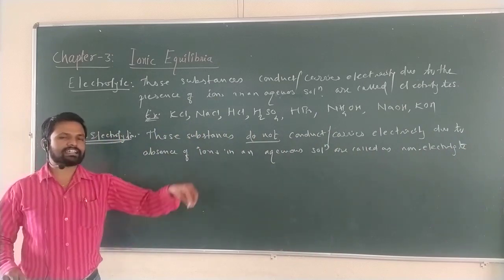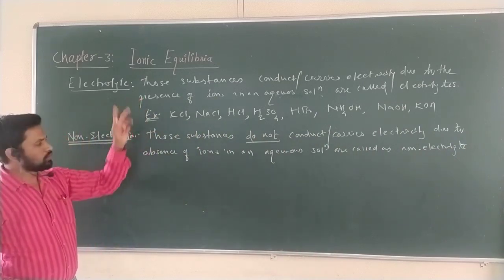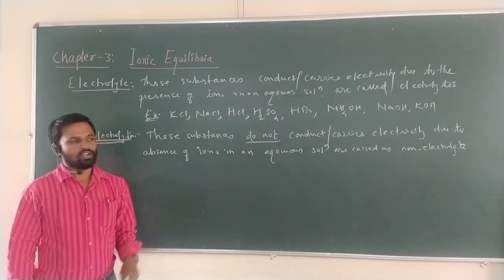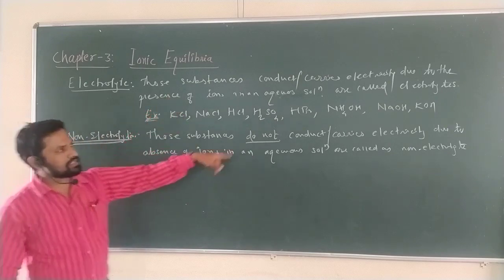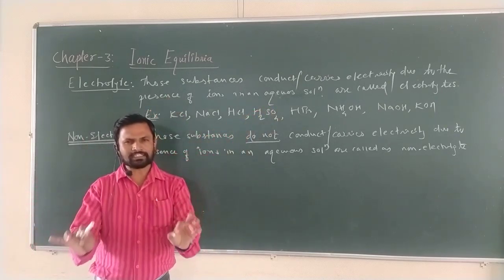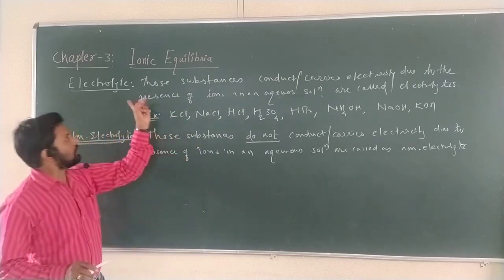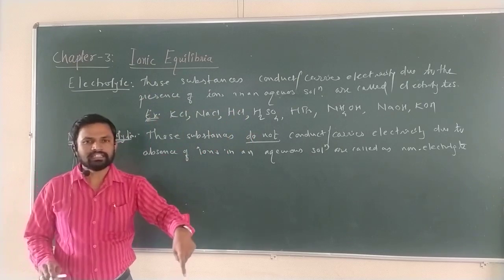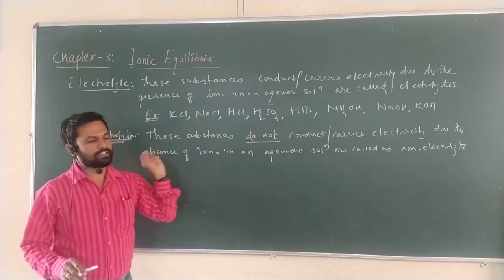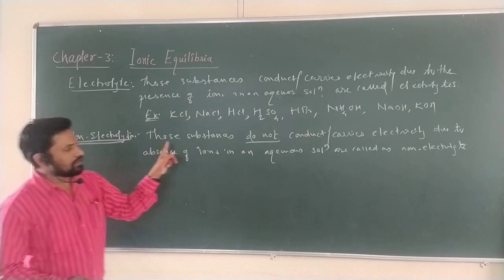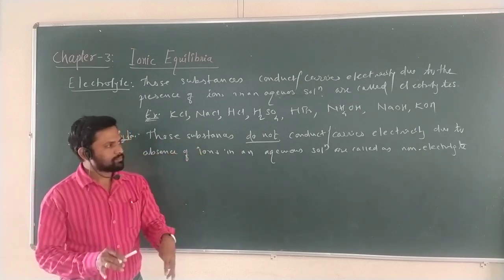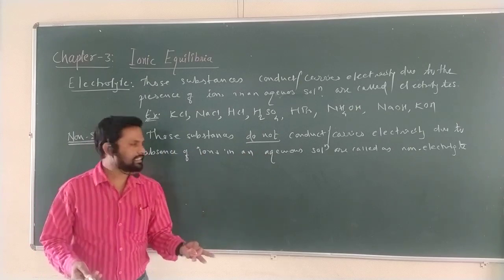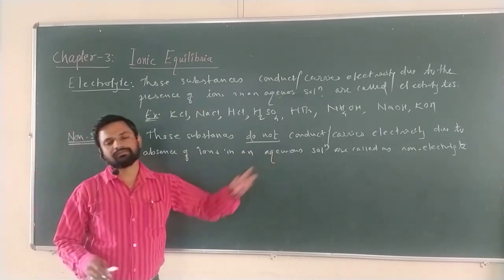Those substances that carry electricity are called electrolytes. Those substances that do not carry electricity are called non-electrolytes. Why do they carry electricity? Because of the ions. This is a simple concept we have to understand. Electrolytes are those substances that carry electricity due to the presence of ions in an aqueous solution. What are non-electrolytes? Non-electrolytes are those substances that do not carry any electricity, because they do not form ions in solution.